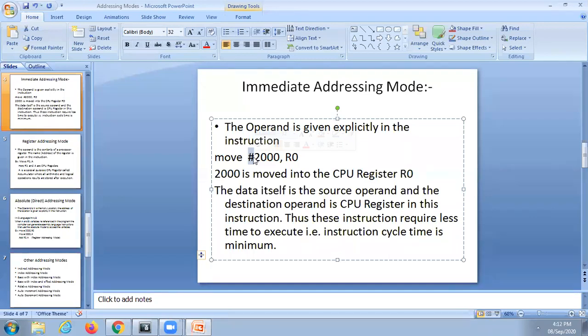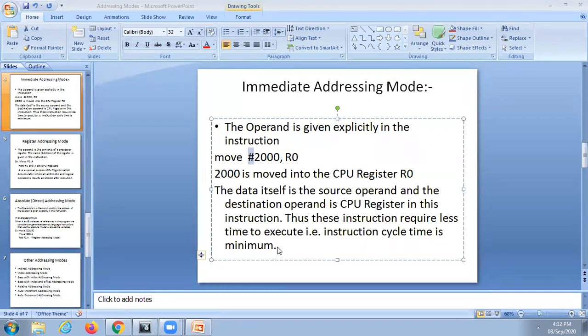And the destination operand will be either a register operand, which means a CPU register, it may be R0 to Rn, or the destination operand may even be a memory address. Is it clear? Thus, these instructions require less time to execute. That is, the instruction cycle time is minimum.